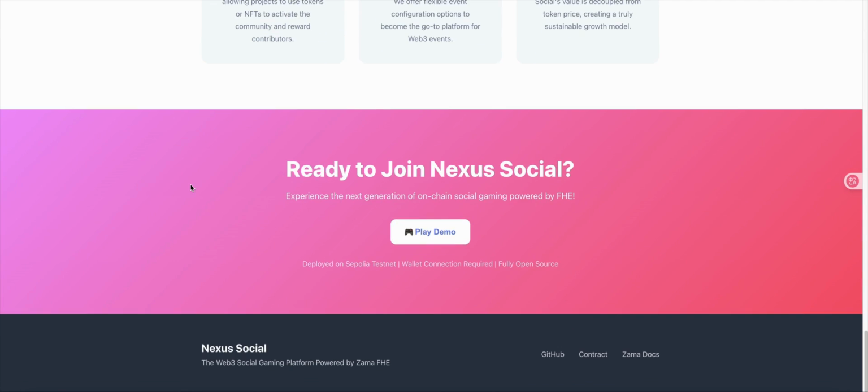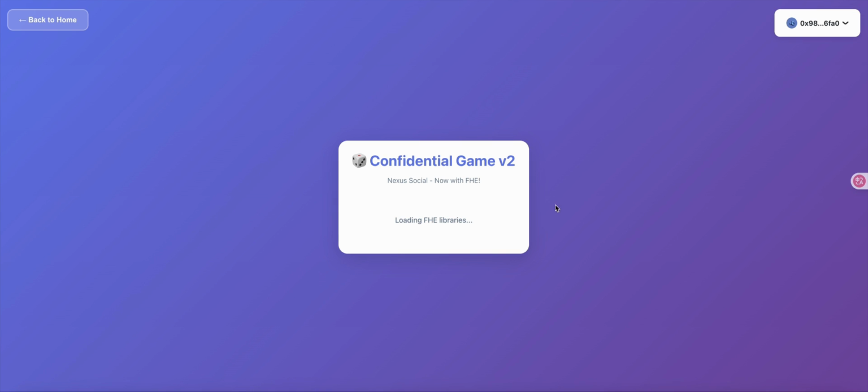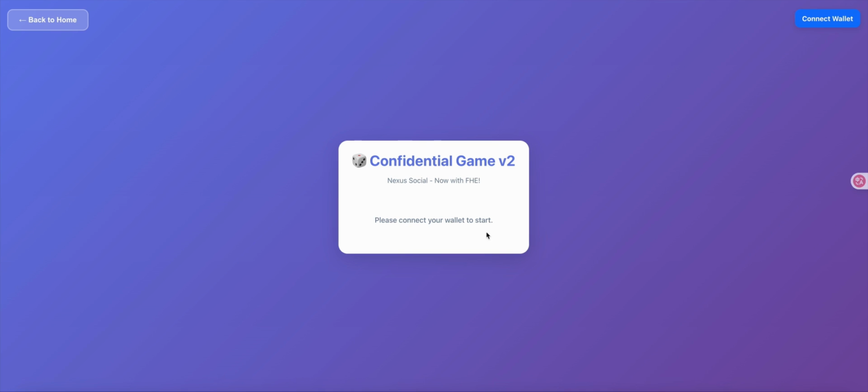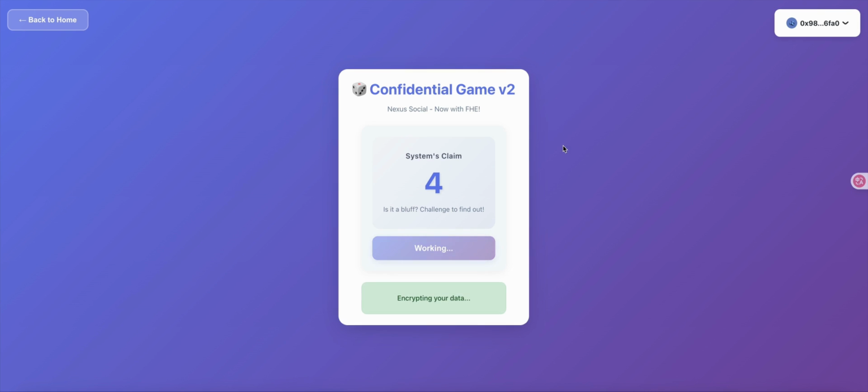This is our landing page. Then by clicking play demo, you can start entering the game section. So let me log out of the wallet first. Normally, when a new user enters here, they first need to connect their wallet, then select the Ethereum test network, and they'll also need some Ethereum test tokens. After entering, you can see that the system has already declared that its hand is 4. At this point, the player clicks Challenge and waits for their wallet to initiate the transaction.